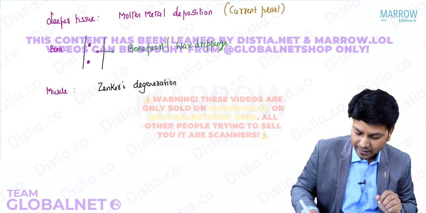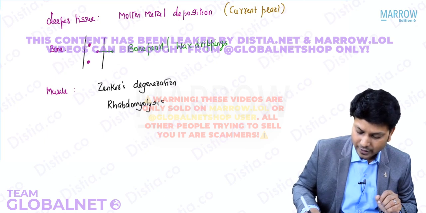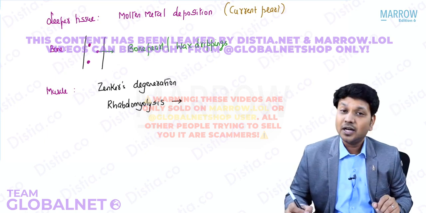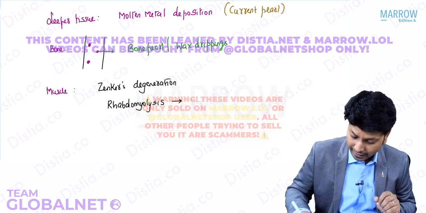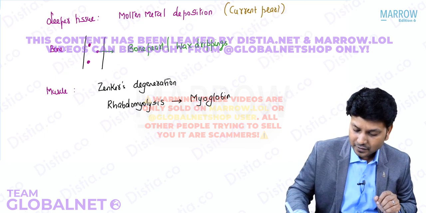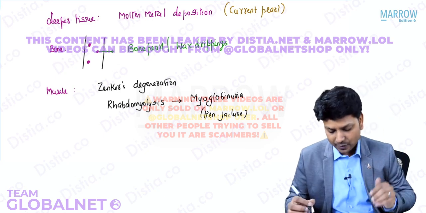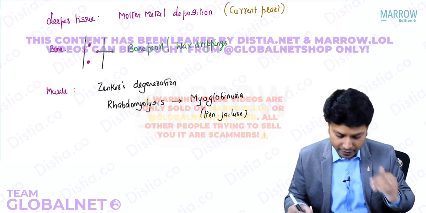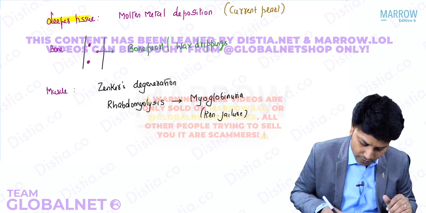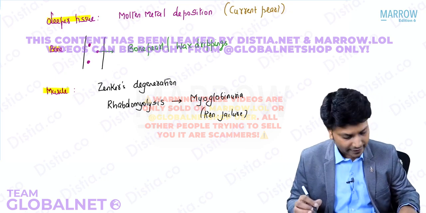Because of this, there can be rhabdomyolysis, and you know very well, when there is rhabdomyolysis, you will get myoglobinuria, and that will even cause renal failure. So do remember, I have just given you in sequence: the deeper tissues, then the bone, then the muscle. I've told you about each and every layer.